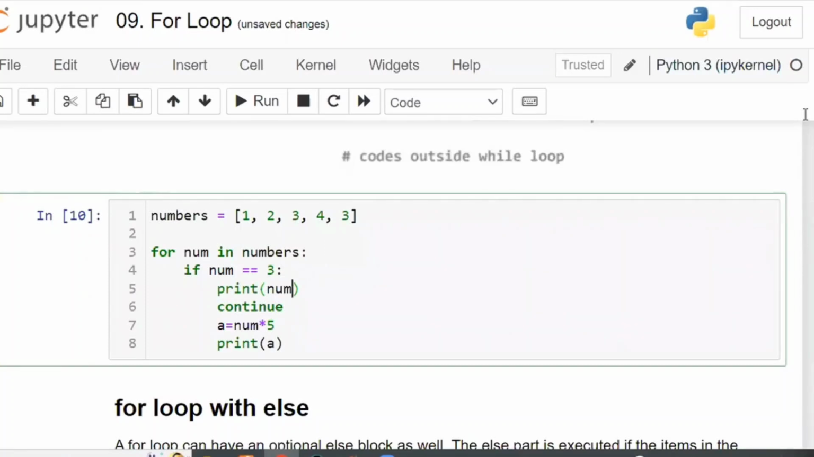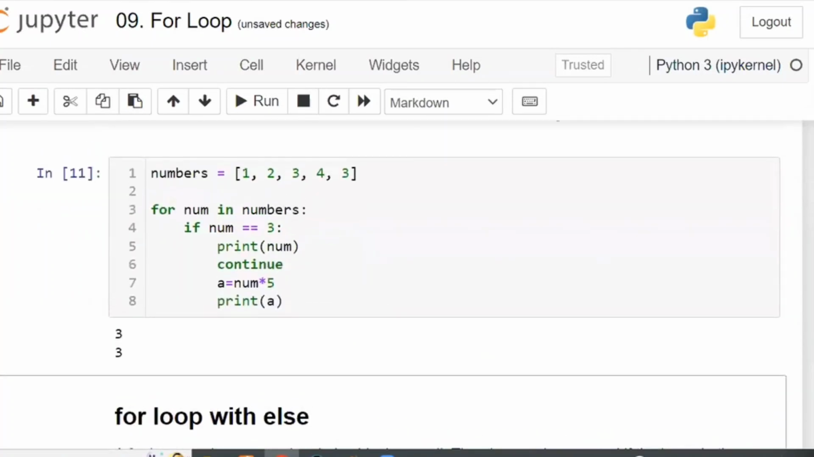Next it will go to the next, again 3. So 3, 3. Two times 3 will be printed. That is the output of this code. Got the point? Now it is clear. Whenever you see the word continue, directly from here it is going to this location without coming down.